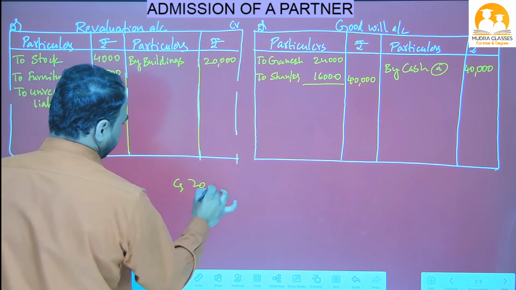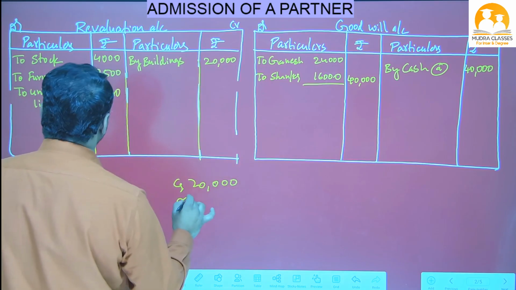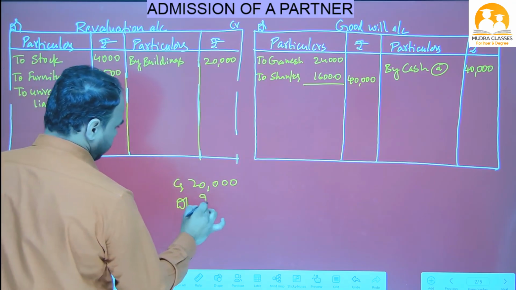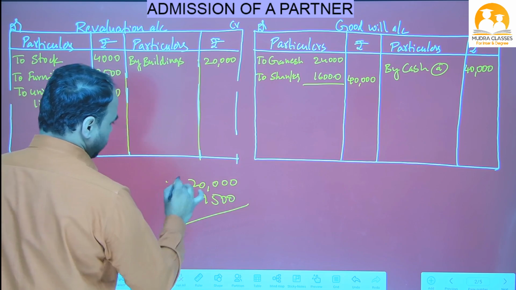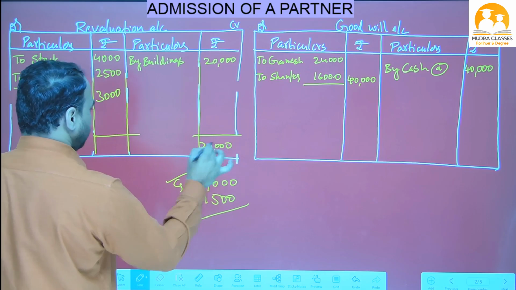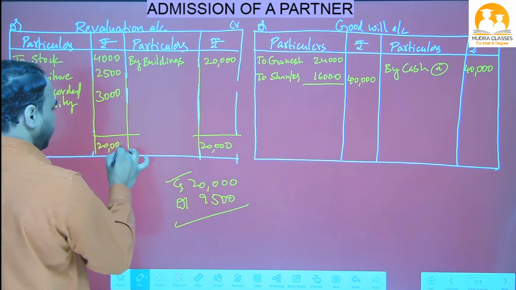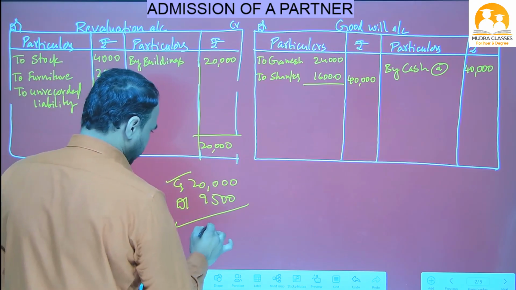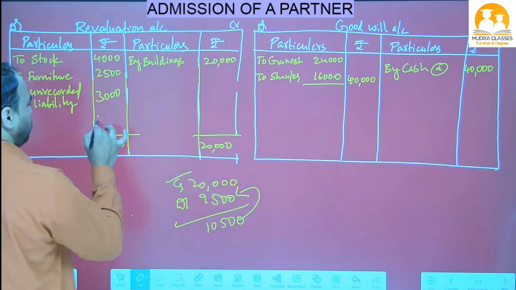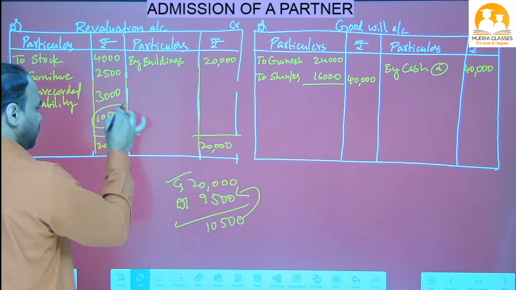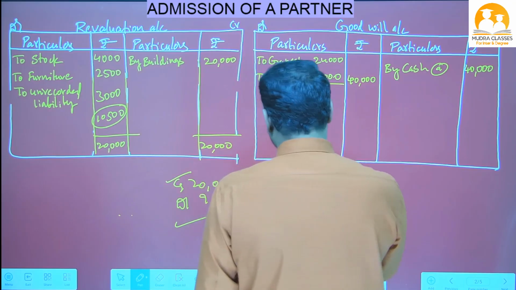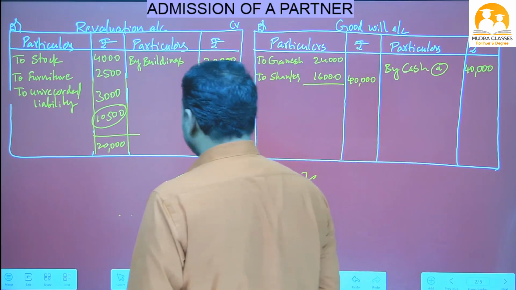Okay, now do the total. Credit side we have 20,000 and debit side we have 4 plus 3 is 7, 9,500. Okay, in these two credit is the big amount, so on both sides write that credit amount 20,000. Now do 20,000 minus 9,500, that is 10,500. This 10,500 write on the debit side because the debit side is the small amount. These 10,500 we have to distribute to partners in which ratio? 3:2 ratio.